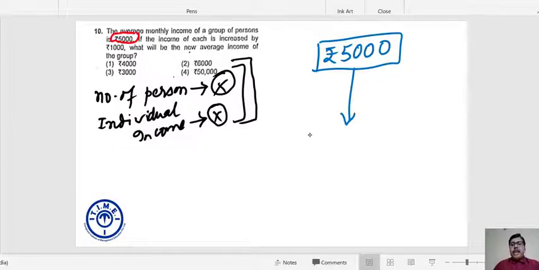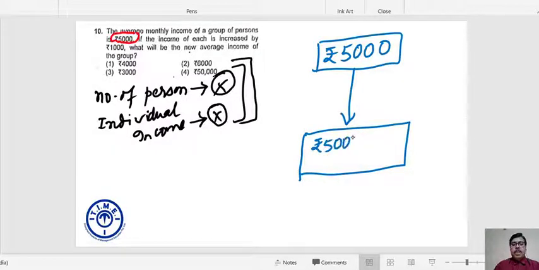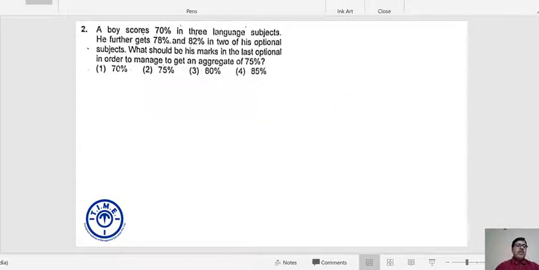So my new average income of the same group is rupees 5,000 plus 1,000. It would be rupees 6,000 instead of 5,000. Can I say this question is not more than a 10-second question? Right? I hope this point is clear. Now quickly move to the next question.